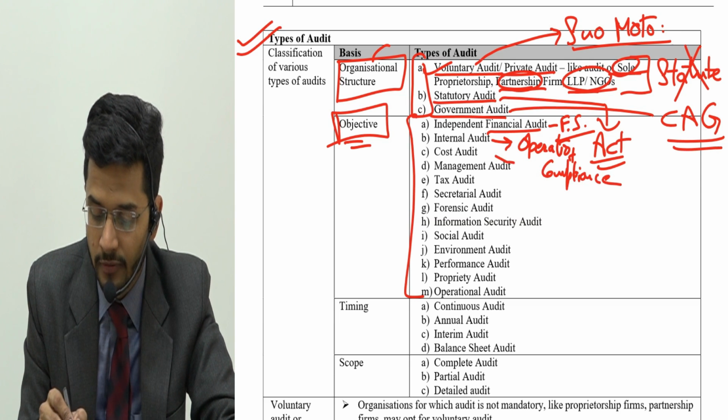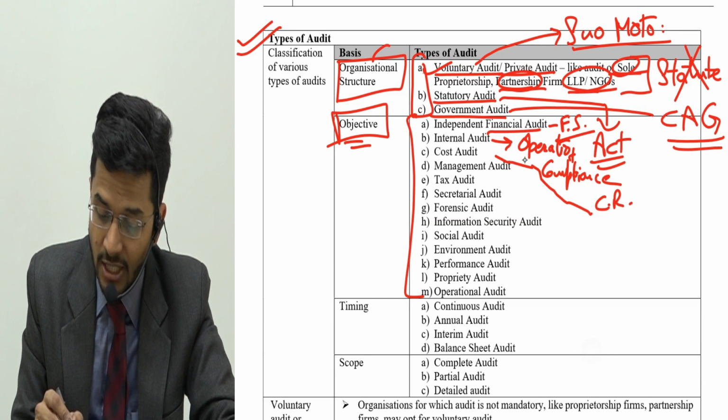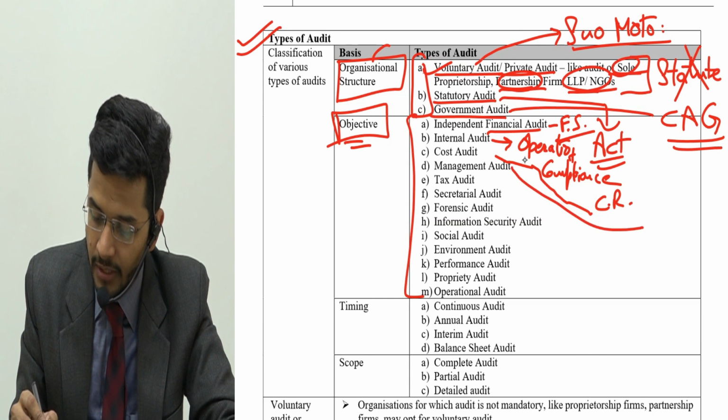Cost audit is concerned with auditing the cost records of a particular company, so that is cost audit. Management audit is concerned with the audit of decision making of a management.